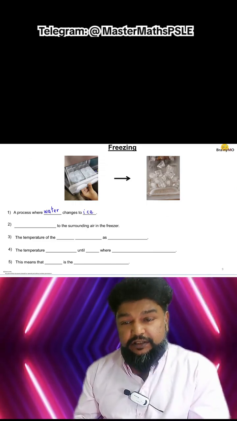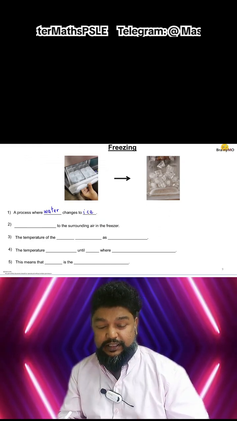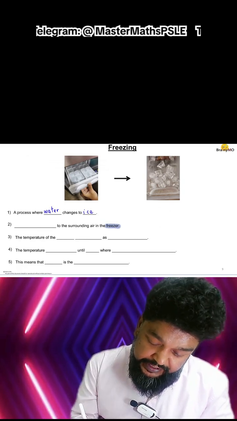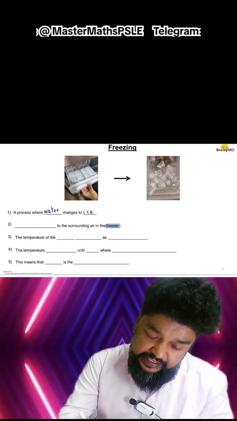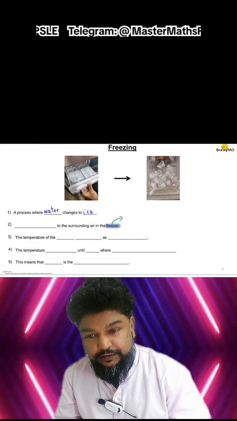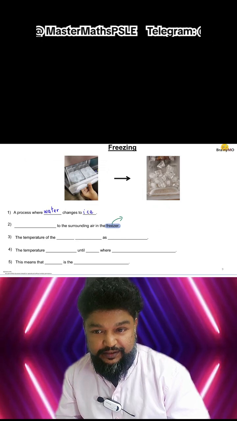Now in order for this to happen, I need to put it in an environment which is very cold, such as the freezer. Can anyone make a guess what the temperature inside your freezer is? Let's see if anyone can make a guess.